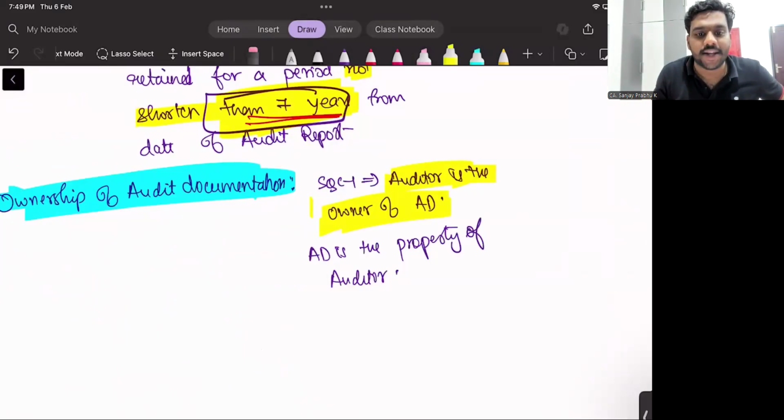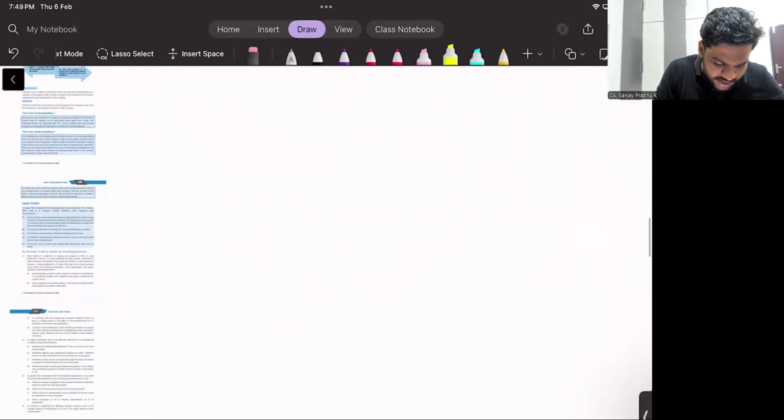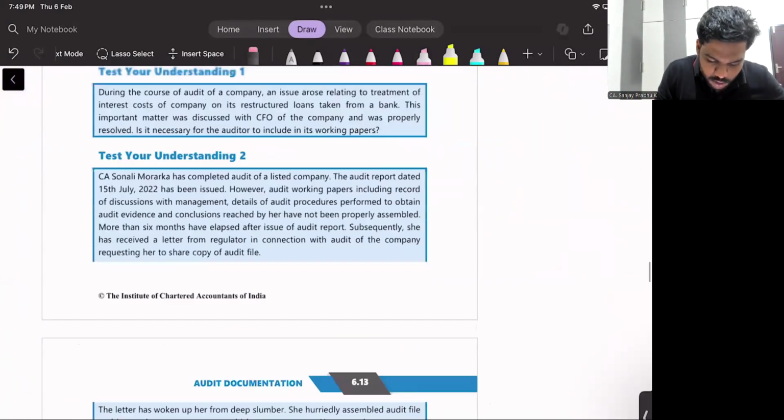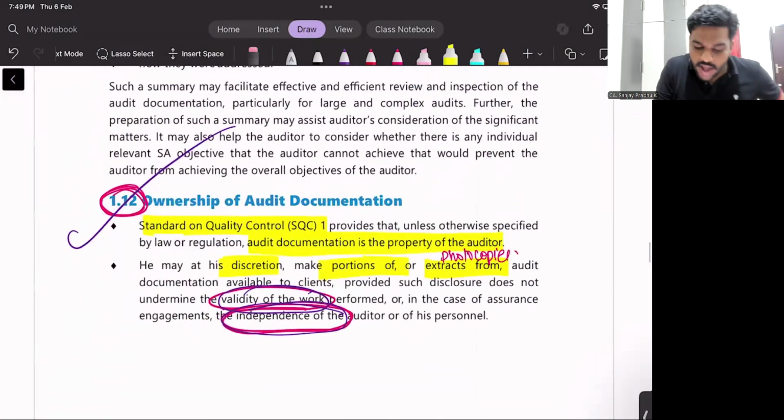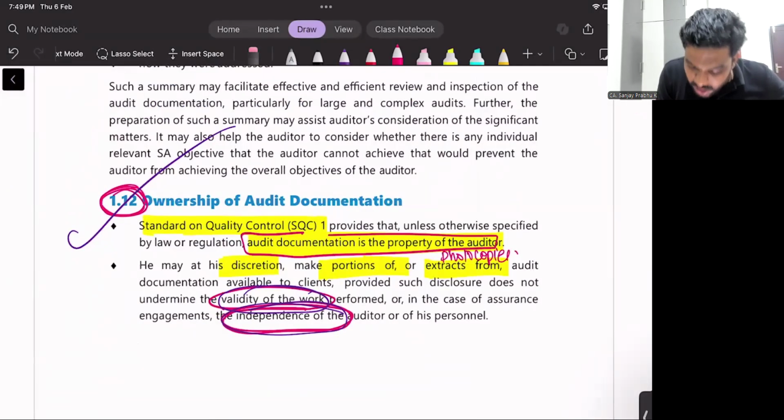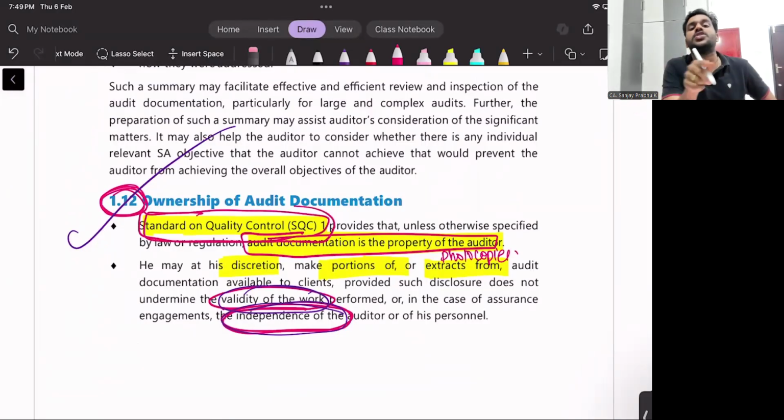No, it is not mandatory. Can he share if he wants? Can I share the audit documentation with Gauri if I feel so? Yes. It is said here, in the last portion of this chapter, page number 6.11. SQC1 says audit documentation is the property of the auditor. At times students get confused, because they learn in SA 230 that the auditor is the owner, but it is clearly mentioned here that SQC1 is saying the auditor is the owner.